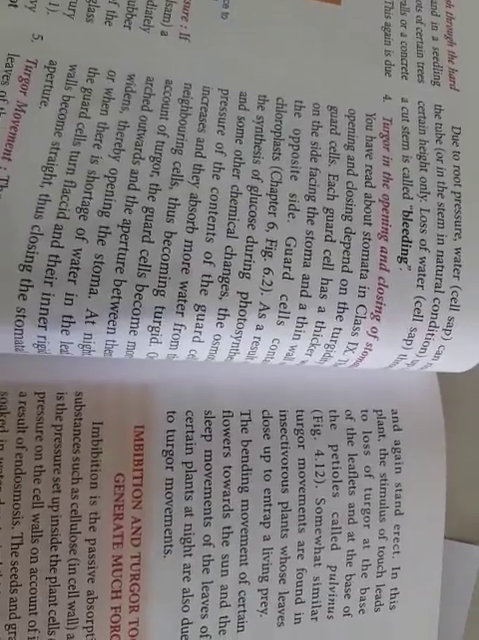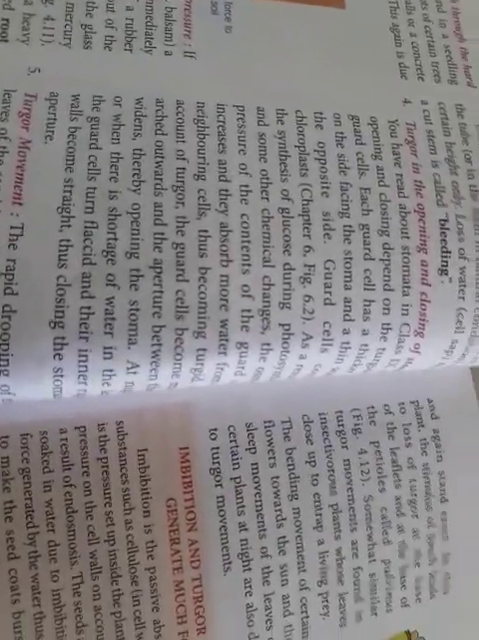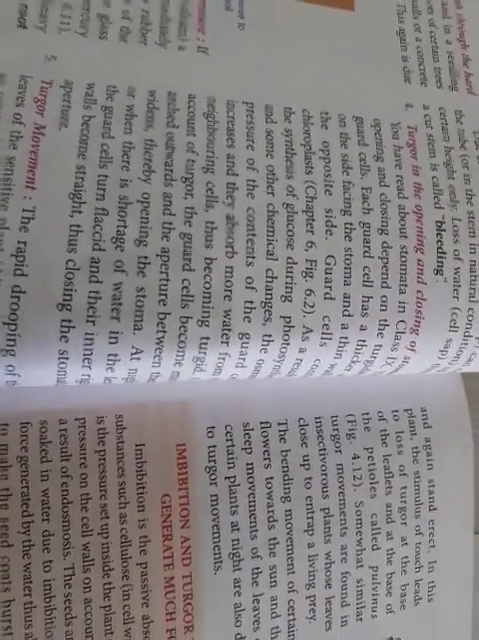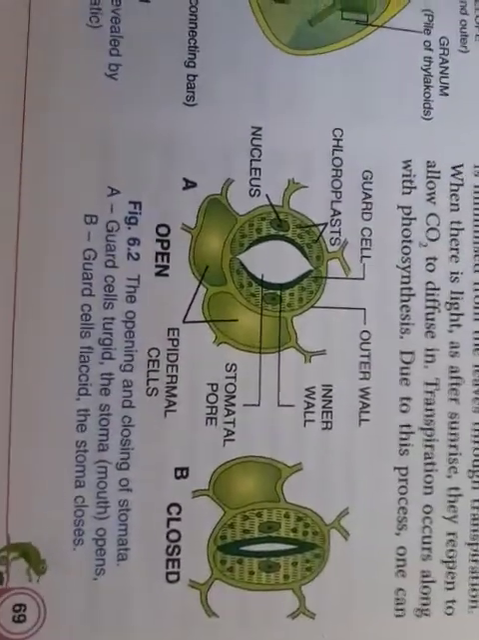Now let's see the fourth point: turgor helps in the opening and closing of the stomata. The stomata are present on the surface of the leaves, and they are responsible for the process of transpiration. For this you can refer to chapter 6, figure 6.2, on page number 69.